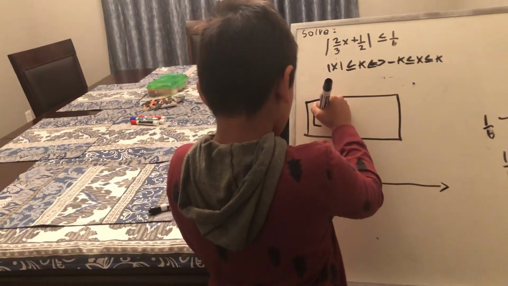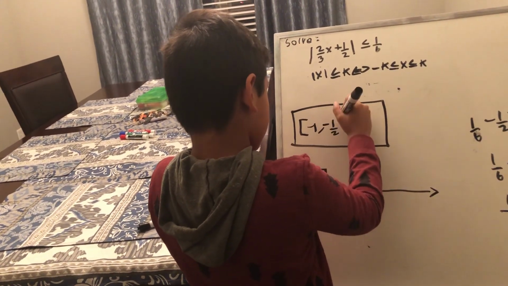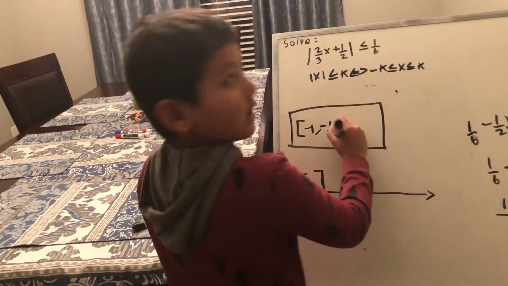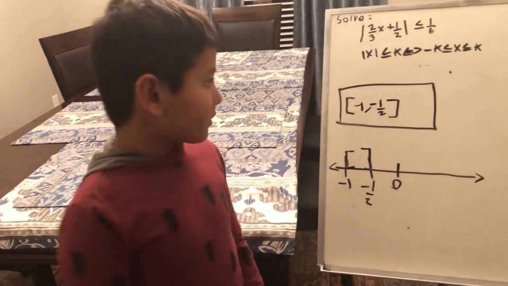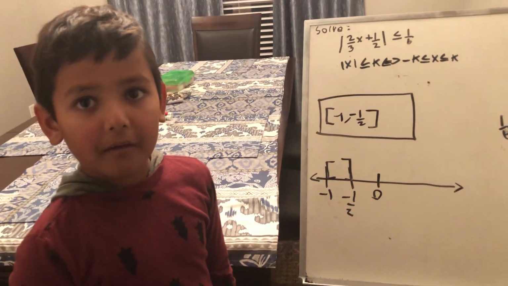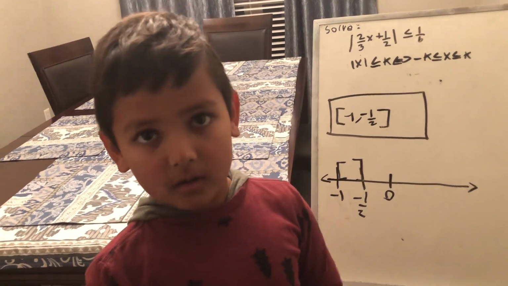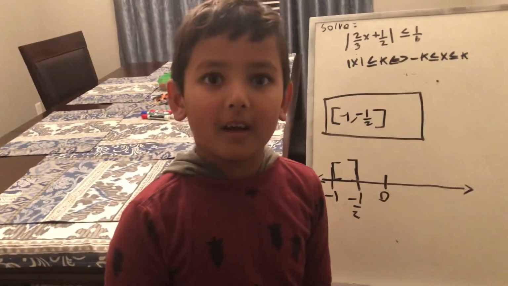The final solution is the interval from negative 1 to negative 1 half, in brackets: all values of x between negative 1 and negative 1 half, inclusive.